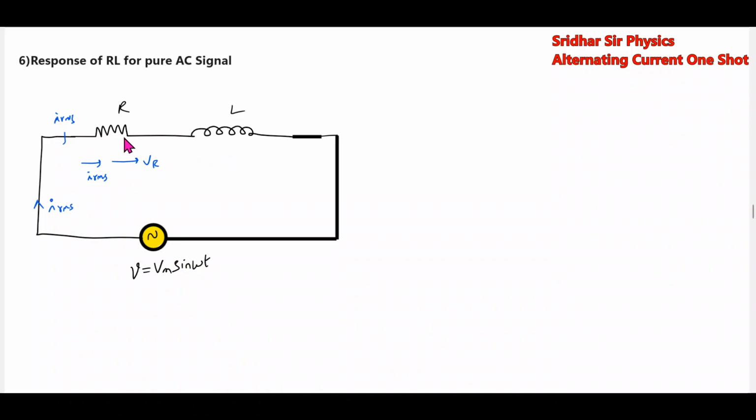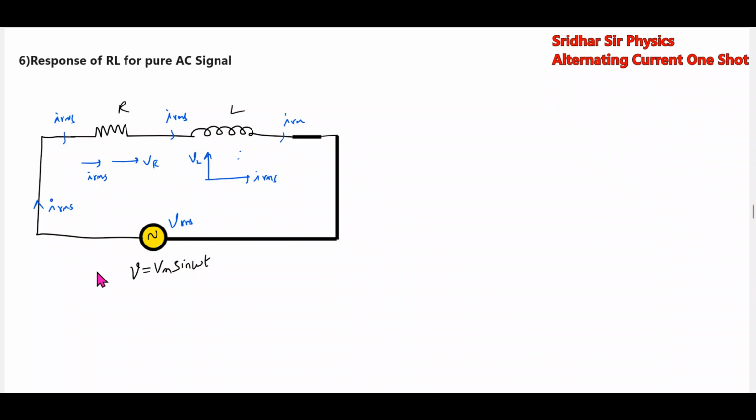They are in series, so the current will flow like this. The voltage leads across the inductor and the current lags the voltage. This is the one basic idea. The same IRMS, same magnitude, same phase angle will be flowing through the circuit.